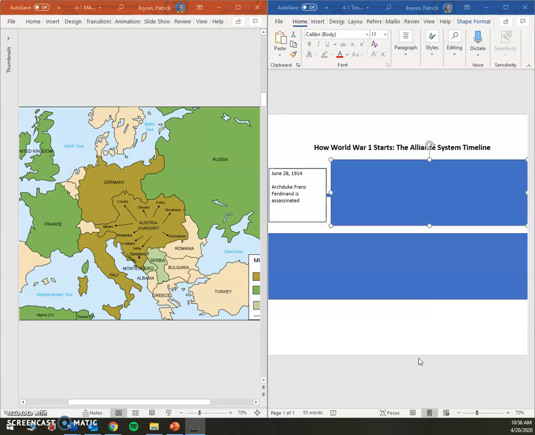But you're thinking, okay, Mr. Bryans, I still don't know how this one guy getting killed starts an entire war. This is where this timeline is going to come in. So you should have this timeline attached in the assignment as well. I've actually got it split screen here with a map because the map kind of makes the most sense to look at while you're looking at this timeline. So while you have the timeline in front of you, just go ahead and follow along with me.